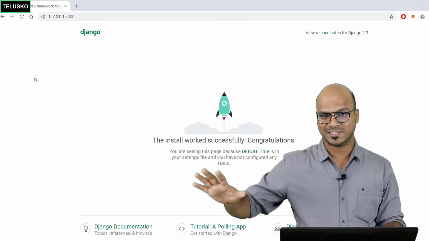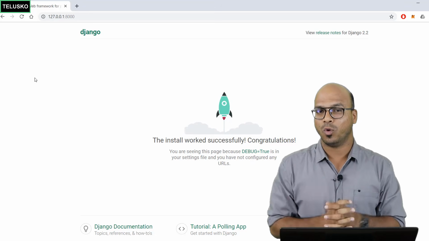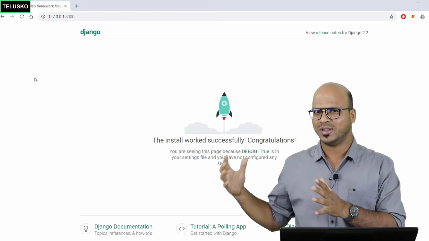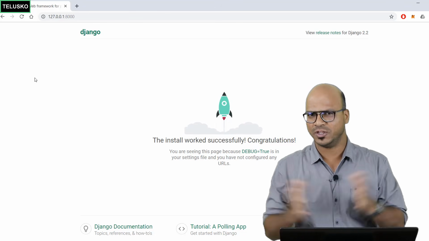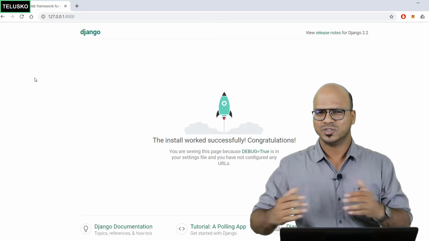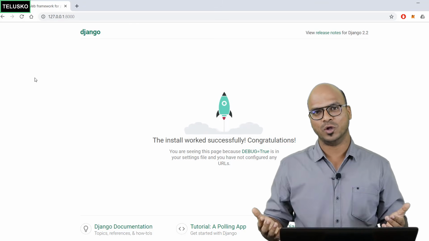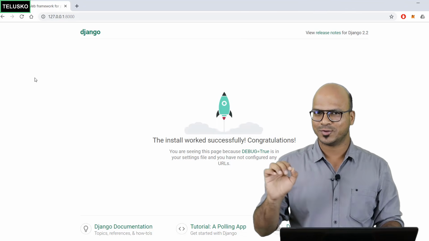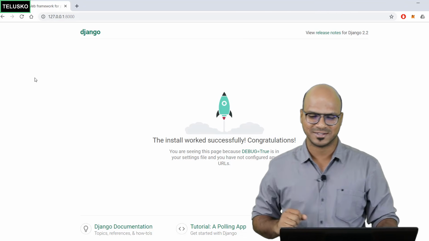I know you are expecting something big, but here we want to learn Django. We don't want to learn complex programming at this point. We know Python, so we can write big applications, but now we have to understand the framework. So let's build something using which you can print hello world on the page. Yes, you can do that in HTML as well, but let's make it dynamic here.